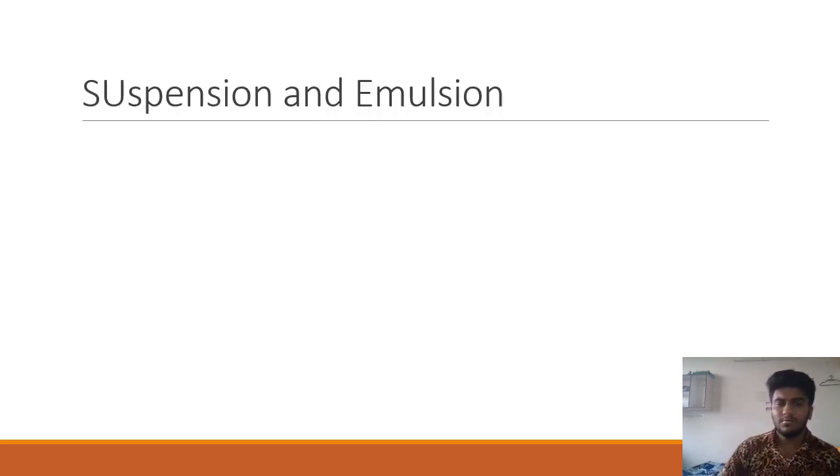Next up, if I talk about suspensions and emulsions, you need to know the stability of suspension, degree of flocculation, sedimentation volume, emulsion. You need to know the theories of emulsion. How do you prepare? Dry gum method, wet gum method, bottle method. Then you have to know the different excipients added in suspensions, like suspending agent, emulsifying agent, wetting agent. You need to know the HLB scale, Griffin's HLB scale. You need to know about Sorensen's pH scale and all. So suspension and emulsion is very important because biphasic dosage form, there have been many questions.